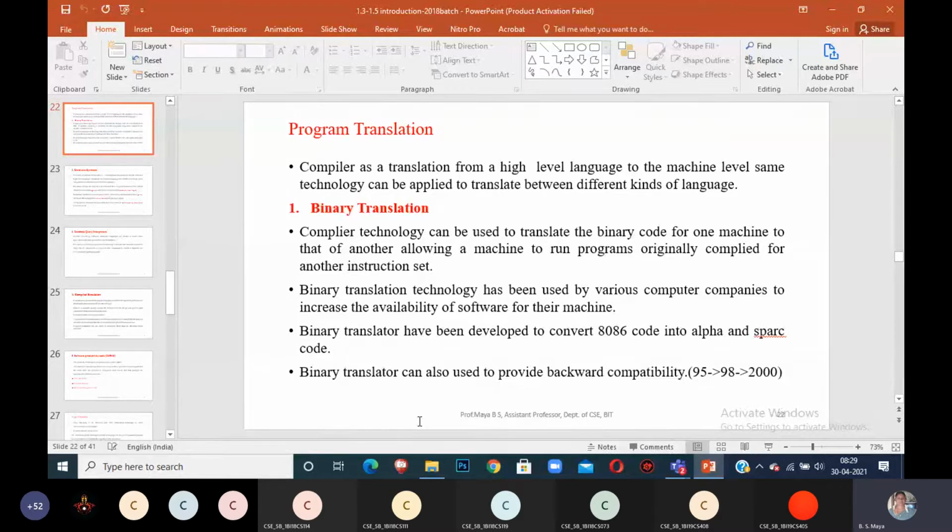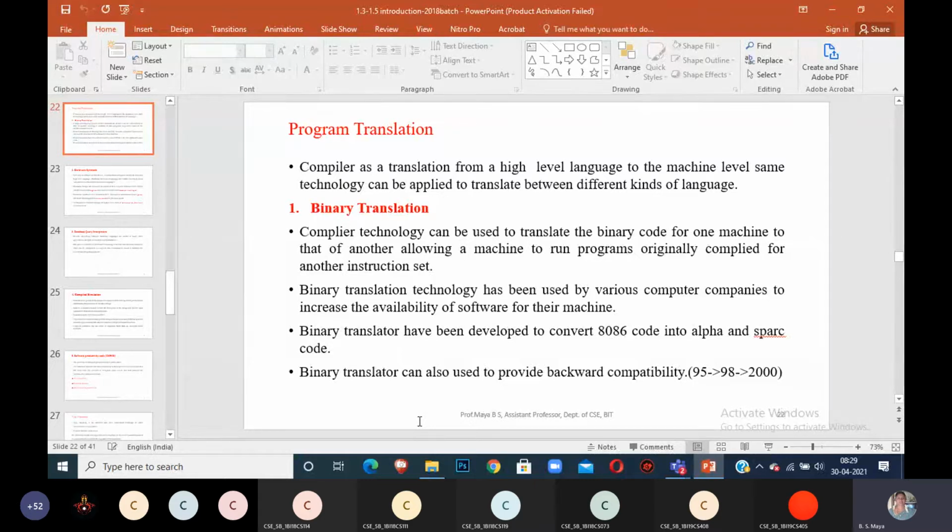One example of a binary translator is one developed to convert 8086 code into Alpha and SPARC. I'll give an example for this. A binary translator provides backward compatibility. We have Windows 95, then the upgraded version Windows 98, then Windows 2000, and Windows 2016. It goes like that.